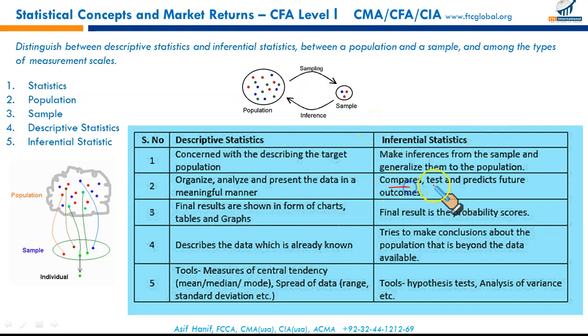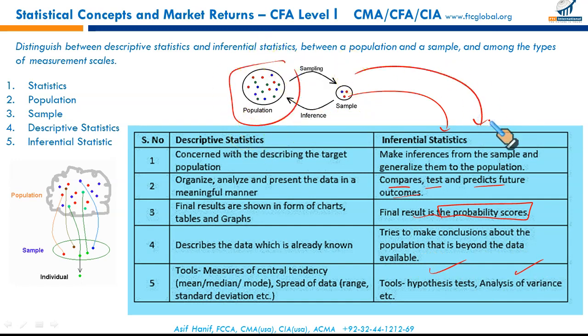We compare, we test, we predict the future outcomes based upon the sample. Final results in inferential statistics are in probability scores. Hypothesis testing, we'll do it later in our studies. Analysis of variances. So that's a comparative analysis of descriptive statistics, focus on population, and inferential statistics using samples and drawing conclusions about the population.